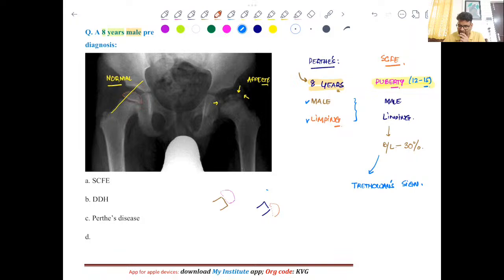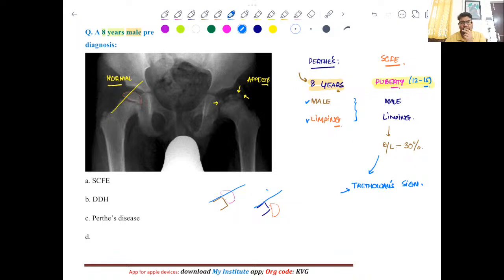So it will come here. This is known as slipping. So if you draw a line along the upper part, normally it should pass through the substance of the femoral epiphysis, but here it is not going through the femoral head epiphysis. So this is the classical Trethowan sign, which is very characteristic for slipped capital femoral epiphysis.